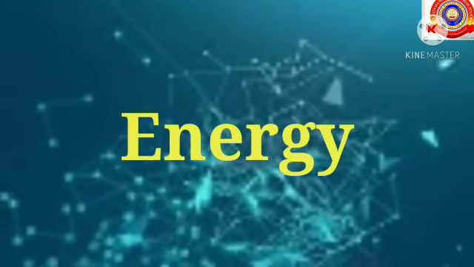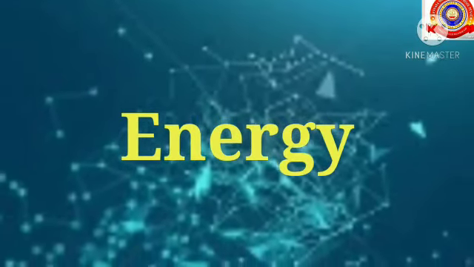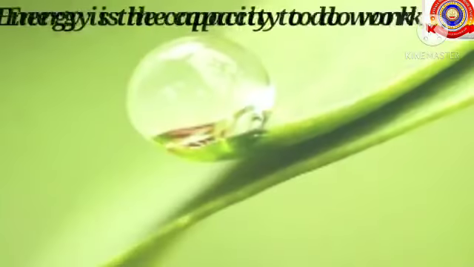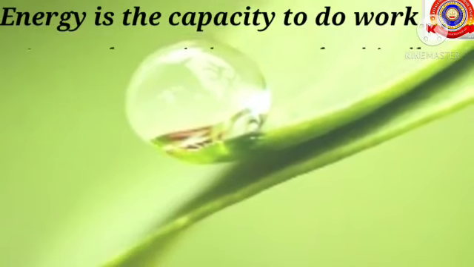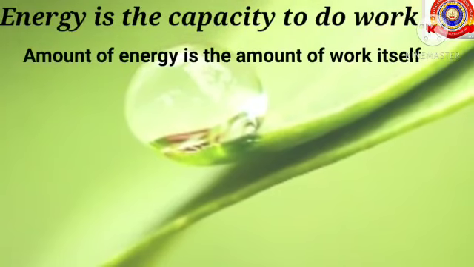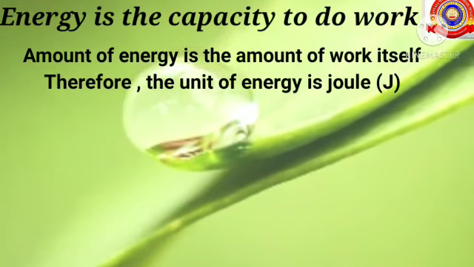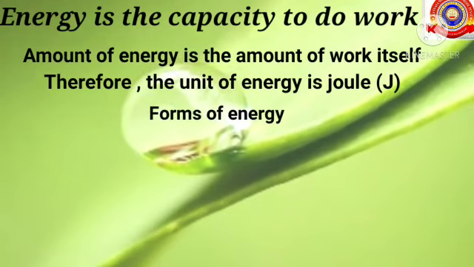Next one, energy. We know that energy is what we have utilized to do work. So what is energy? Let's see the definition. Energy is the capacity to do work. The amount of energy is the amount of work itself. Therefore, the unit of energy is joule, denoted by capital J, same as that of work done.